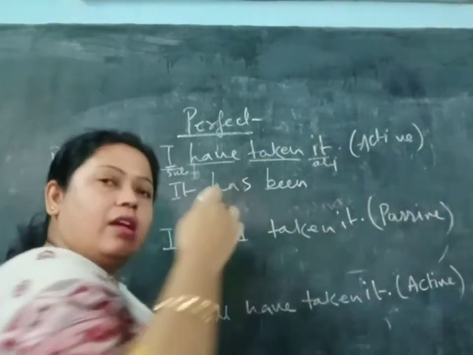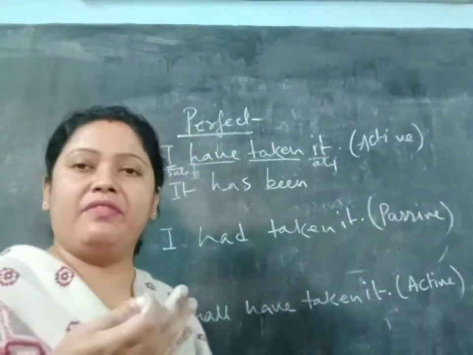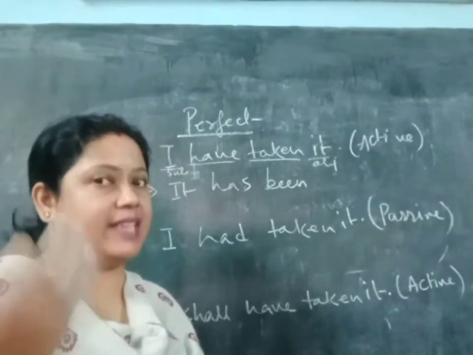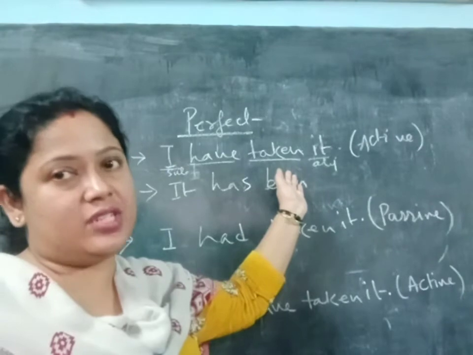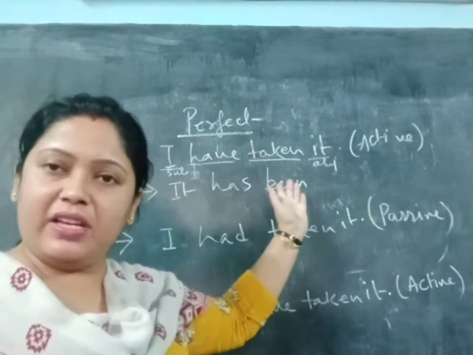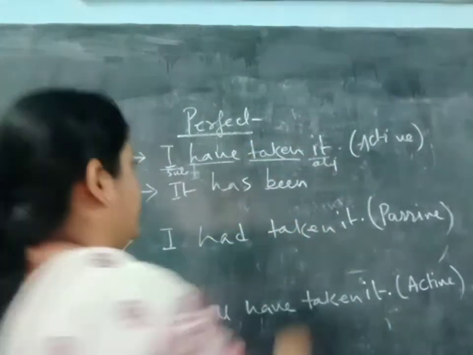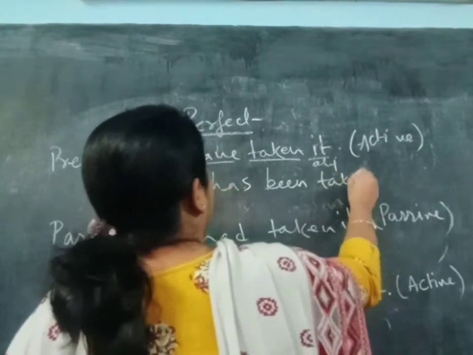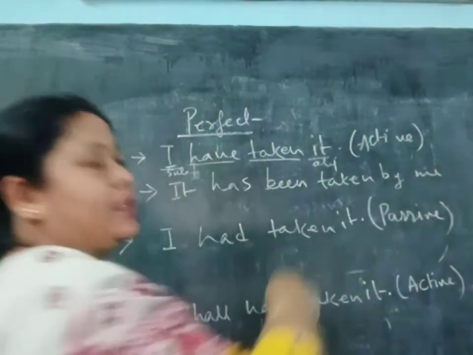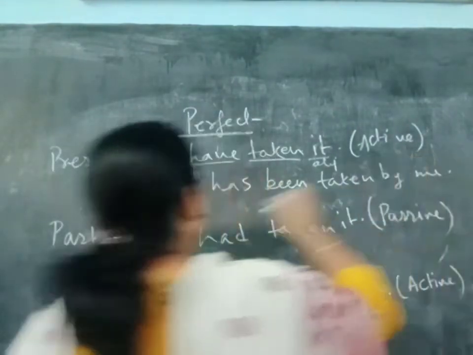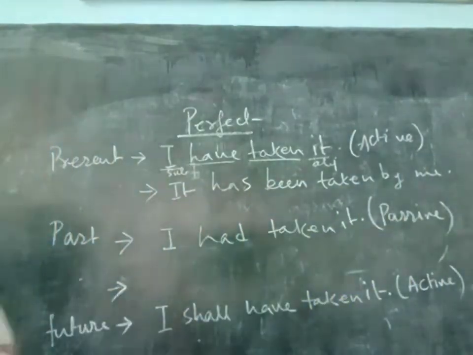Then take. Take is the main form of the verb and the third form of the verb is taken. So take, took, taken. In the perfect tense it is already written taken, so there will be no difficulty. You will write only taken. So taken by me. Okay, I will become me. So give a full stop there. So it has been taken by me.